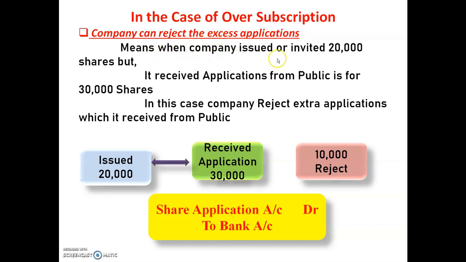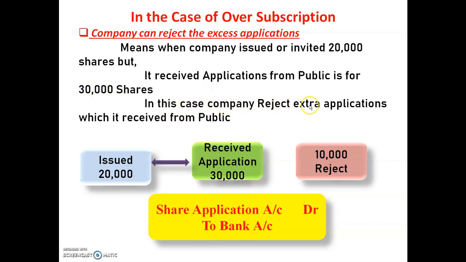Suppose, as an example, the company issued or invited 20,000 shares, but it received applications from the public for 30,000 shares.